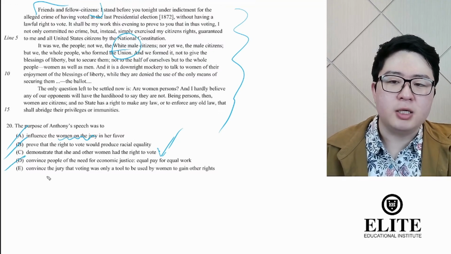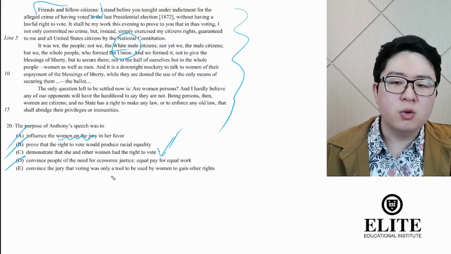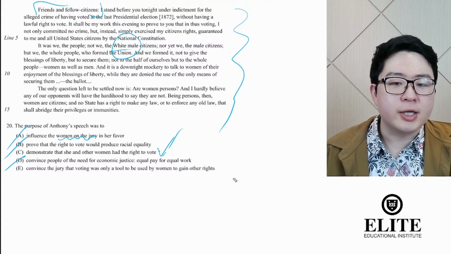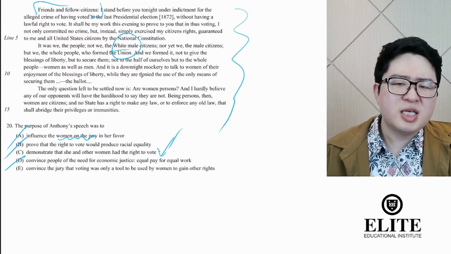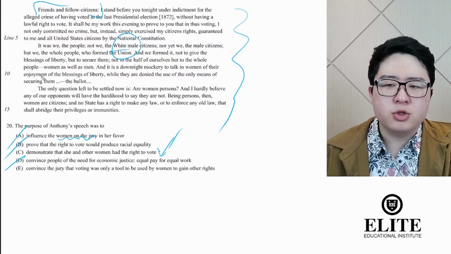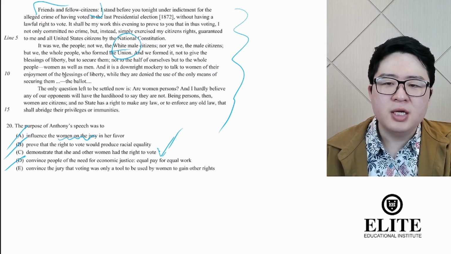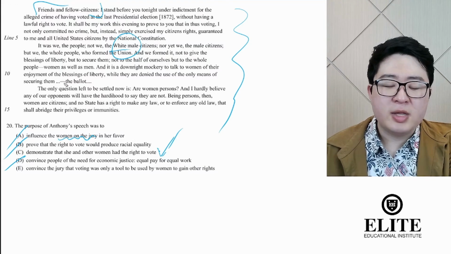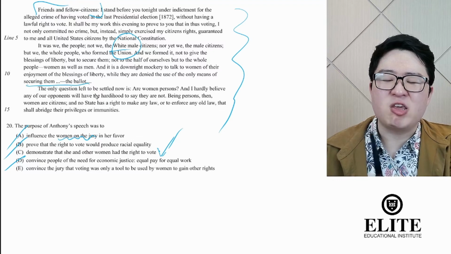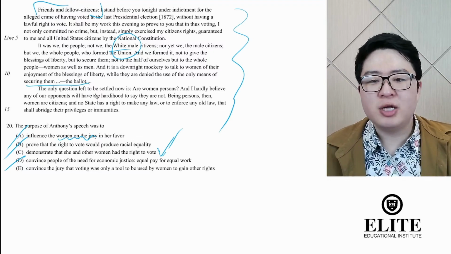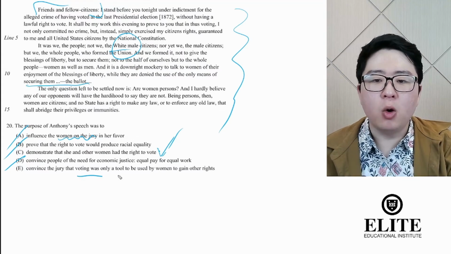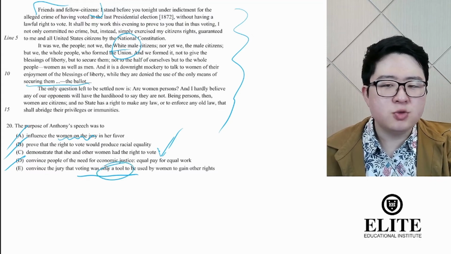And then finally, E. Convinced the jury that voting was only a tool to be used by women to gain other rights. Well, she does say that in order for people to enjoy the blessings of liberty, they can only secure them through the ballot. But does she say that that's the only reason that women should have the right to vote? That voting is only a tool? No, this is too narrow wording.